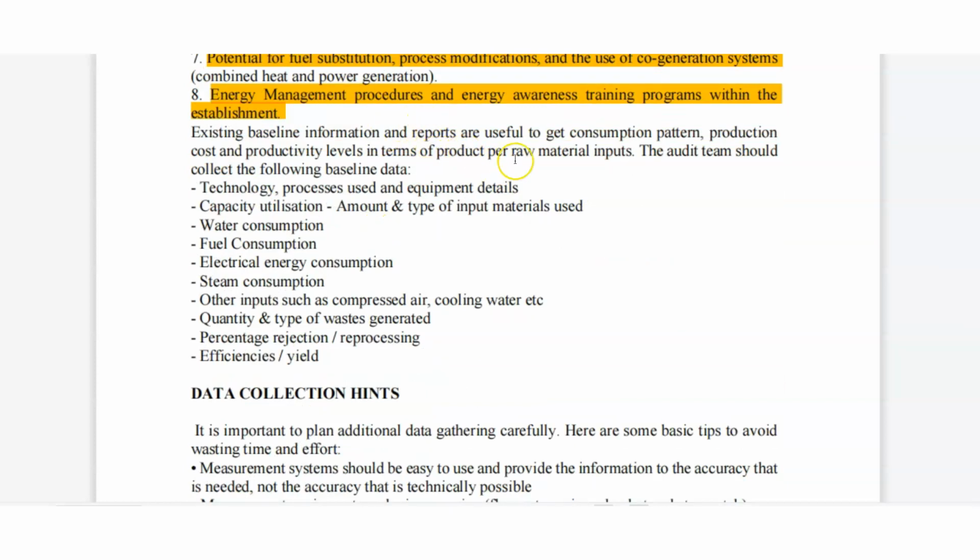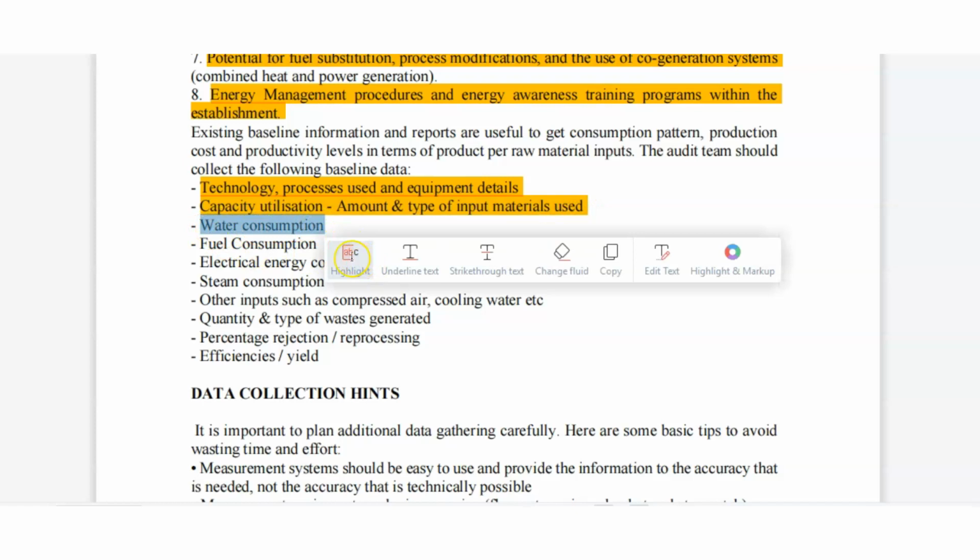Existing baseline information and reports are useful to get the consumption pattern, production, energy, and productivity level in terms of raw material input. The audit team should have the following baseline data: technology, process, and equipment details, first thing. Second one is capacity utilized and the type of input method used.